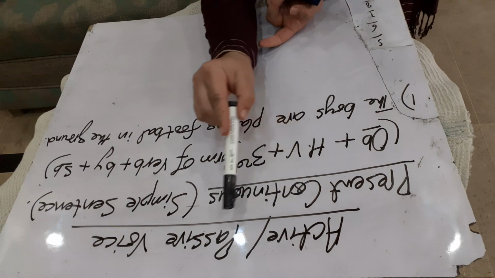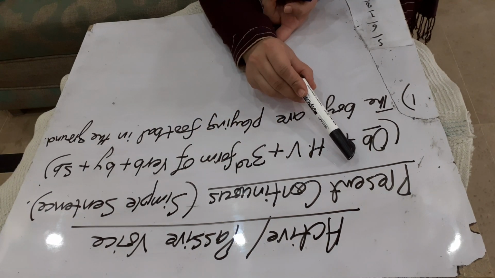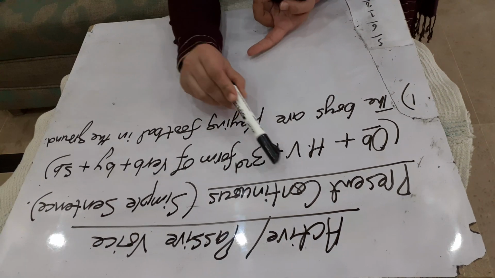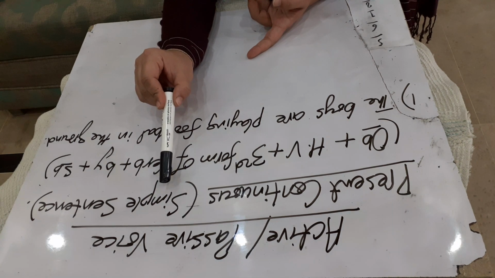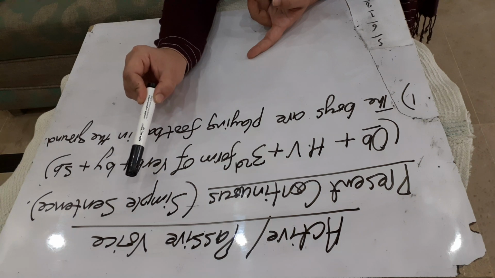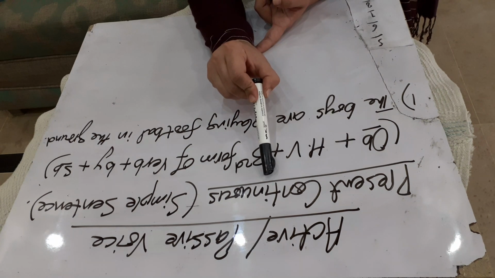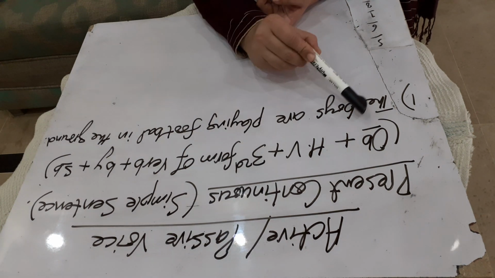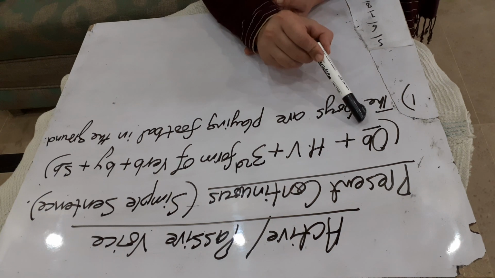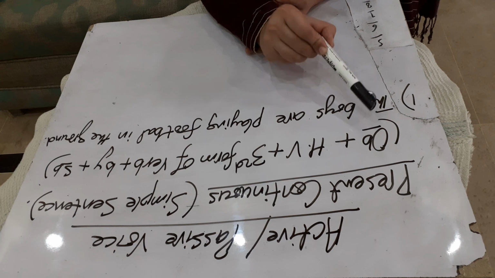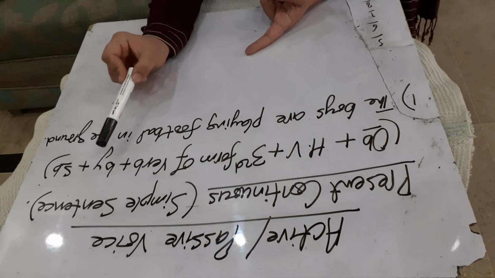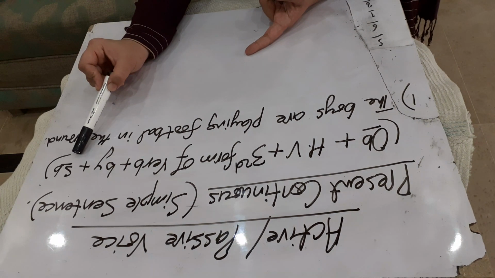Our topic is active passive voice. Today we will do present continuous tense passive voice, and in present continuous tense we will first of all do a simple sentence. We will learn how to change an active voice of present continuous tense into passive voice. All of you know the formula of changing an active voice into passive voice. That formula is, first of all comes object, then comes helping verb, then comes third form of verb, then comes by, and then comes subject.